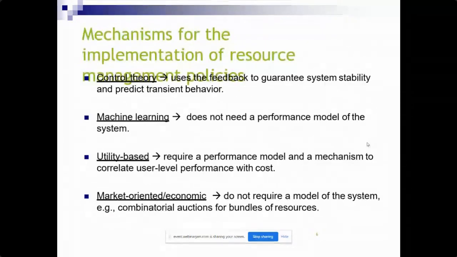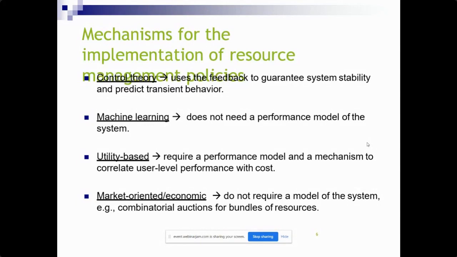Here we have different mechanisms for implementation of resource management policies: control theory, where we can give different feedbacks to guarantee system stability and predict the transient behavior. We can also use machine learning models.